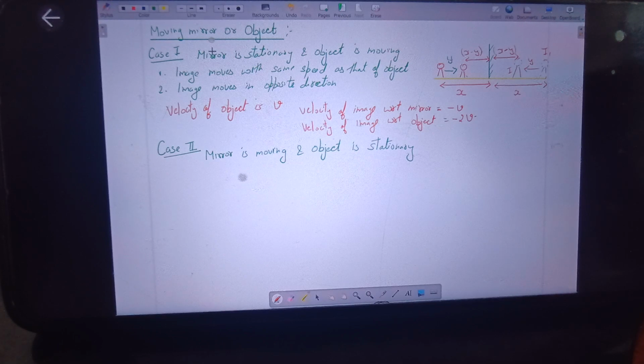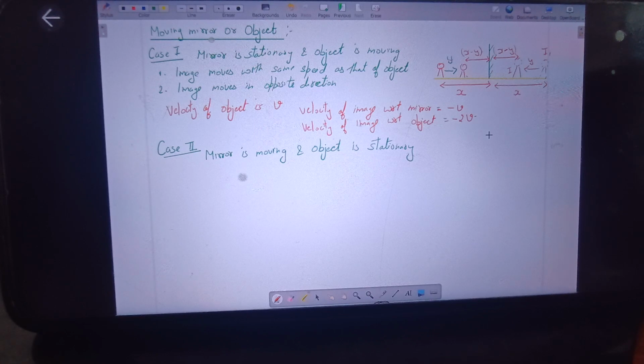Could you just explain how the velocity of the image with respect to the object is minus 2v? Yes, ma'am. Okay, because with respect to the object means that when we take the reference point as the object, then as compared to the object, how much distance has the image moved? You can see how much the separation between the final position of the object and the image has changed.